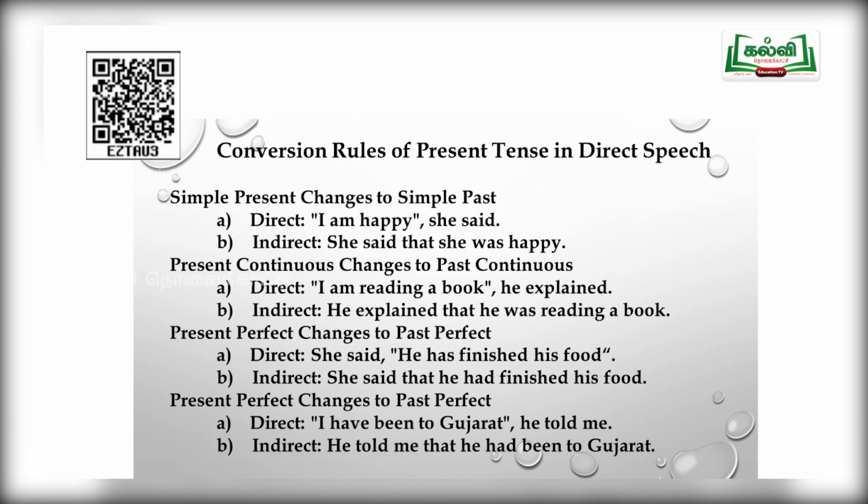Let us see the third example. Present perfect changes to past perfect. She said, he has finished his food. Now, she said, adding of the conjunction that, the pronoun he will remain he, has will be changed to had because present perfect will be changed to past perfect. So, what is the past perfect of has finished? It will be changed to had finished. She said that he had finished his food.